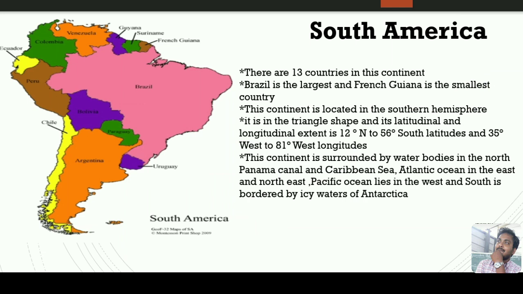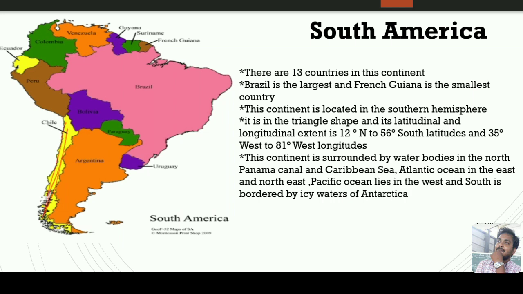Except Bolivia and Paraguay, Venezuela, Colombia, Ecuador, Peru, Chile, Argentina, Uruguay, Brazil, French Guyana and Suriname are all connected with the coast. Also, Chile is called a linear country, like a line.